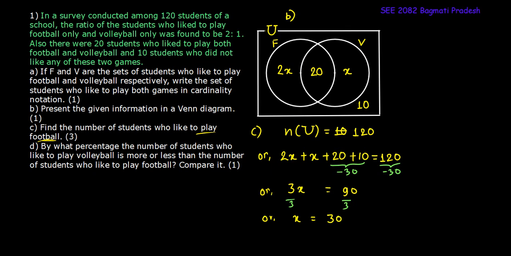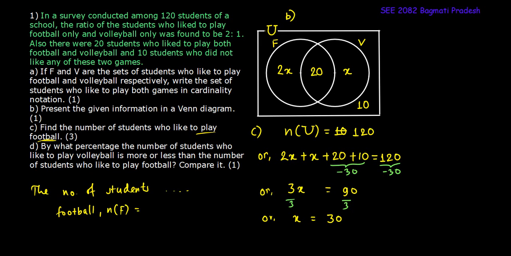Now we will target to find the number of students who like to play football. The number of students who like to play football, its cardinality notation is n(F).